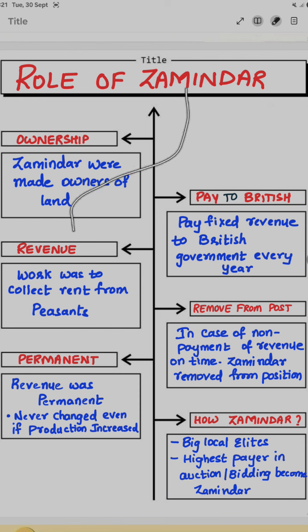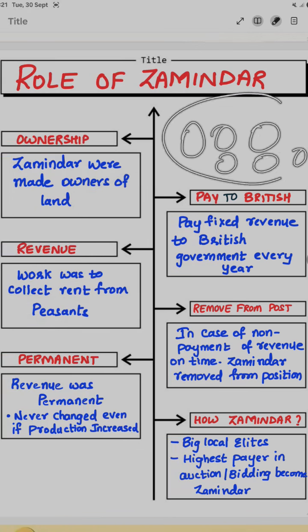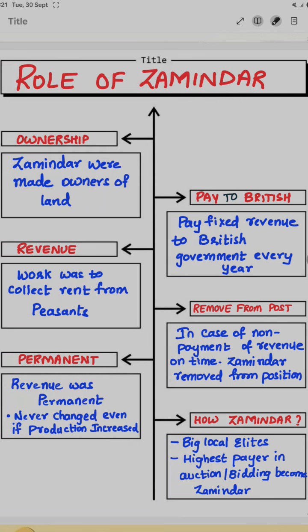Next, the work of the Zamindar is to collect the rents from the peasants. So here there are different lands. That one person, the Zamindar, will be taking care of all the lands, collecting the revenue from them and giving it to the Britishers. But he will pay only a fixed revenue to the British. And he can be removed from the post in case of non-payment of revenue on time. If the Zamindar is not paying the Britishers the fixed revenue on time, then he will be removed from the position.